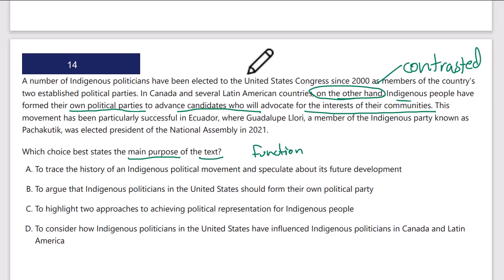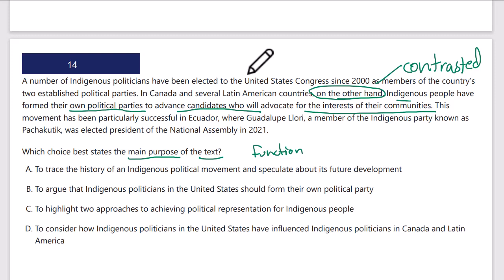This movement has been particularly successful in Ecuador, where a member of the indigenous party, known as Pachakutik, was elected president of the National Assembly. Okay, so we have an example of somebody who successfully became the National Assembly president in another country. So what's the purpose of this text? To point out and contrast the differences between the U.S. and the Canadian and Latin American approaches to indigenous politics.